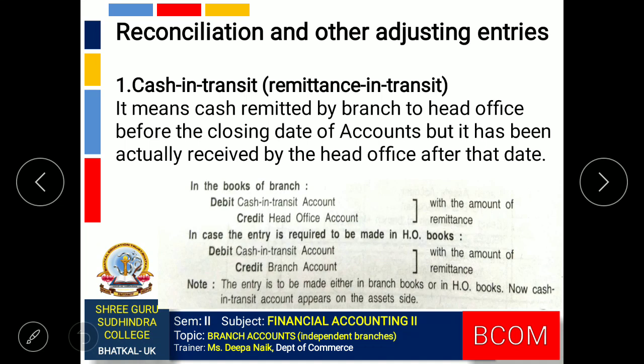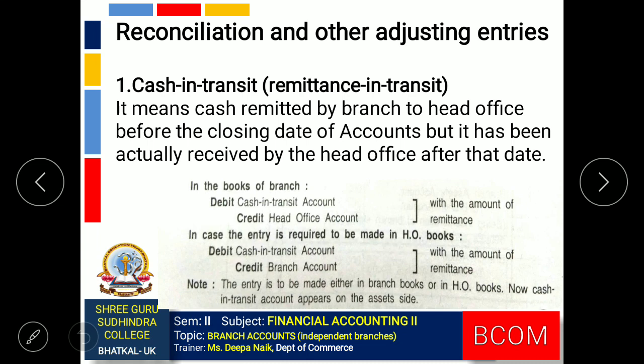So when I am sending the cash to the head office, the branch is recording the transaction in its books. But the head office has received the cash after closing date of accounts. Hence, head office has not recorded the transaction in its books. This might create differences in the balances of accounts maintained by branch and head office. For this purpose, reconciliation entries are required.